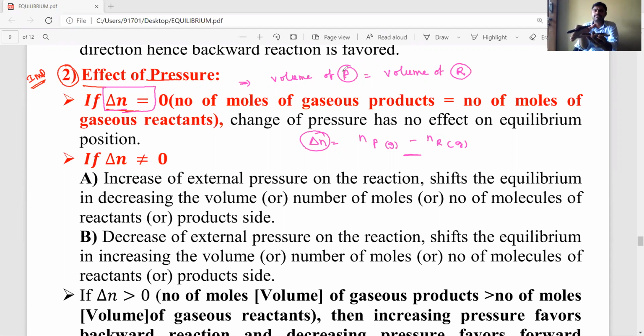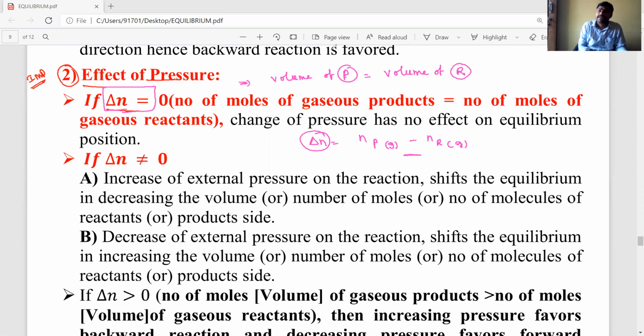If the reactants and products volumes are the same, because the number of moles is the same, then the equilibrium cannot shift either to the right side or the left side. That's why if delta n is equal to 0, then pressure has no effect on the equilibrium position. Pressure does not change the equilibrium position, so the reaction does not move in either the forward or the backward direction.